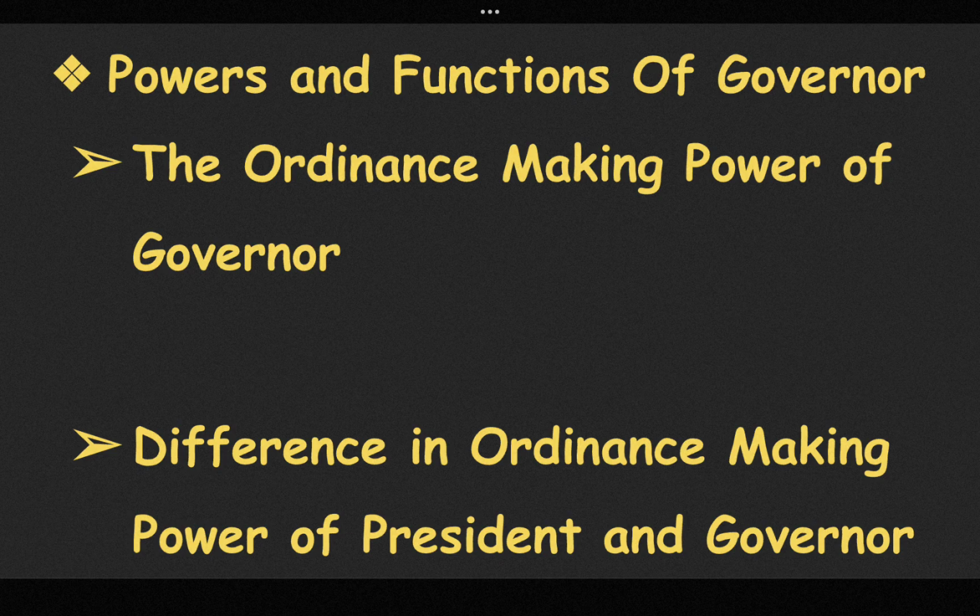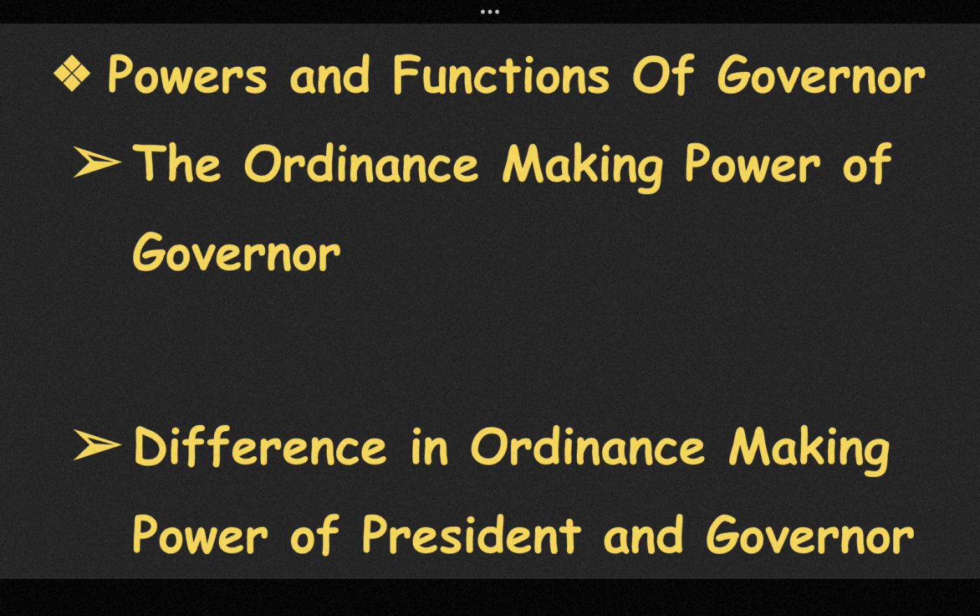The Governor addresses the legislative assembly, or in the case of a state having a legislative council, the joint sitting of both houses, at the commencement of the first session after each general election to the legislative assembly and at the commencement of the first session of each year. Under Article 213, the Governor promulgates ordinances during the recess of the state legislature.